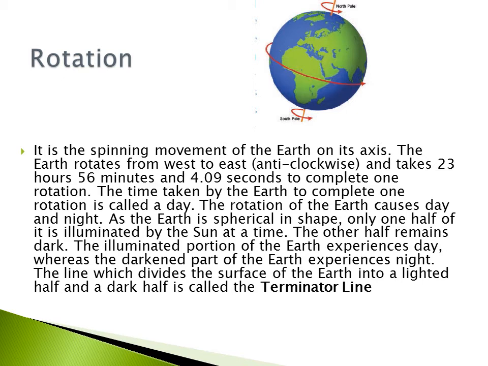The rotation of the Earth causes day and night. Half of the Earth is illuminated by the Sun at a time. The other half remains dark. The illuminated portion of the Earth experiences day, whereas the darkened part of the Earth experiences night. The line which divides the surface of the Earth into a lighted half and a dark half is called the terminator line.